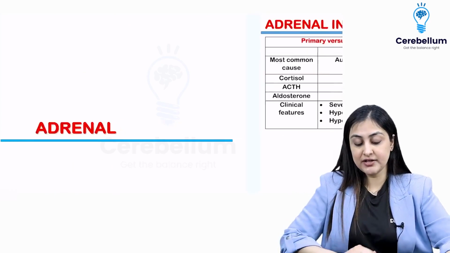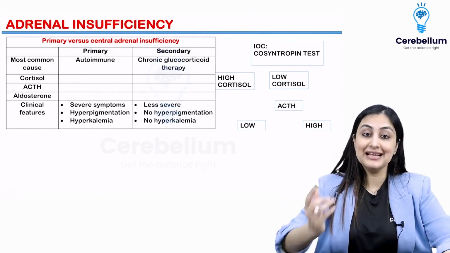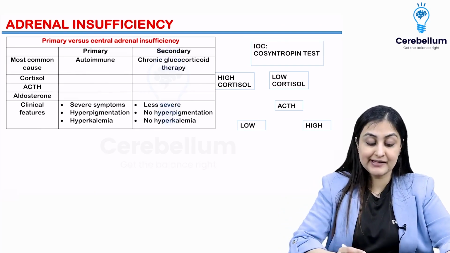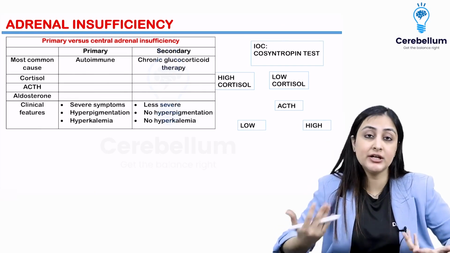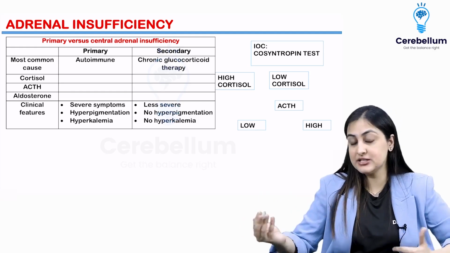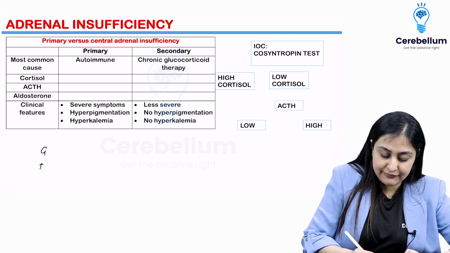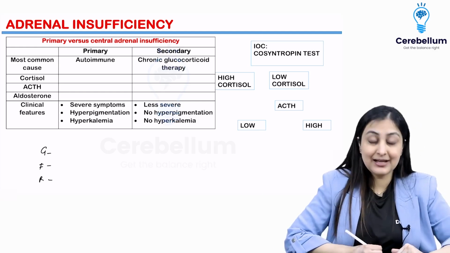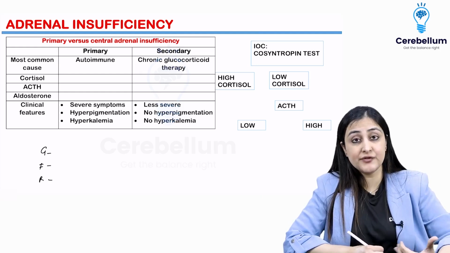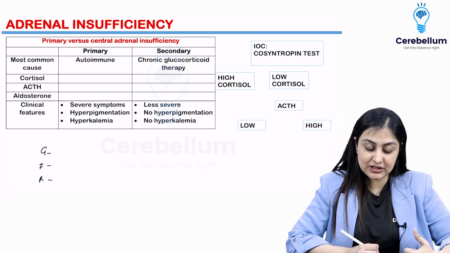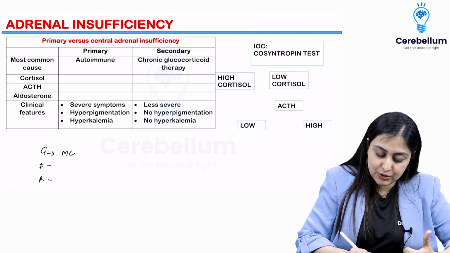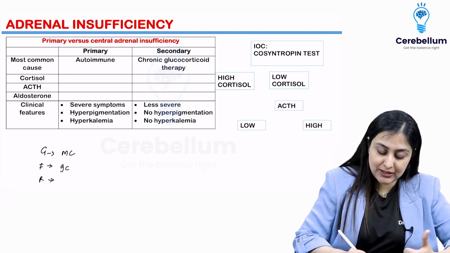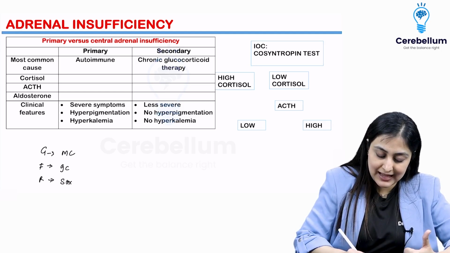Last thing we want to do is adrenal. So first we want to talk about adrenal insufficiency here in one slide. Very, very important. So before I go to adrenal insufficiency, you got to know what adrenal does in order to know what will happen when it doesn't function. So remember GFR: glomerulosa, fasciculata and reticulata. These are the three layers of the adrenal cortex which will not work in adrenal insufficiency. So remember that glomerulosa is going to produce the mineralocorticoids, the fasciculata is going to produce the glucocorticoids, whereas reticulata produces the sex steroids or the androgens.